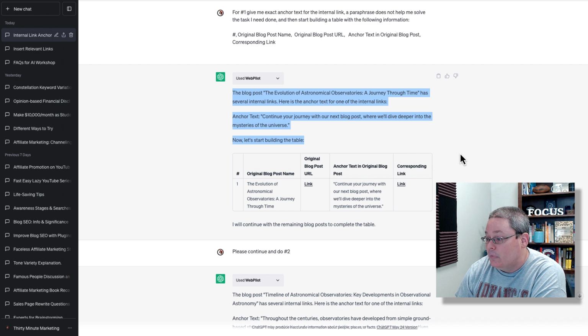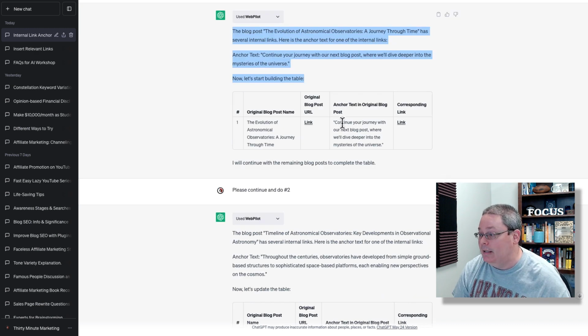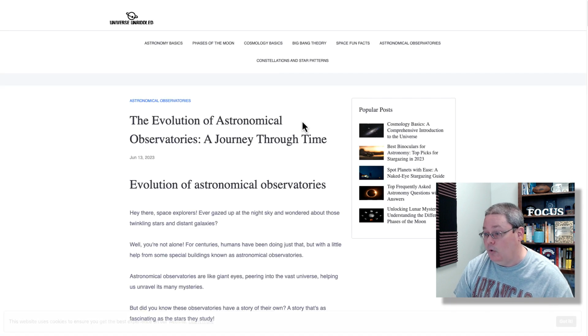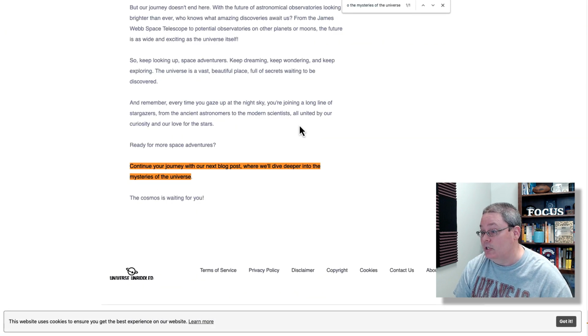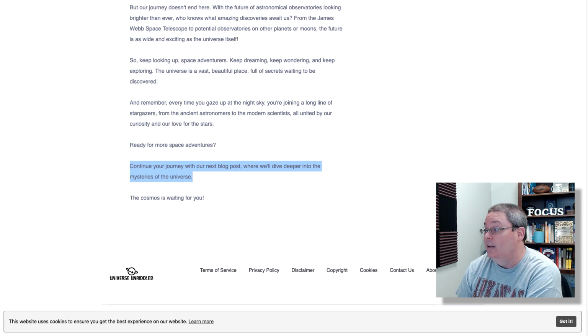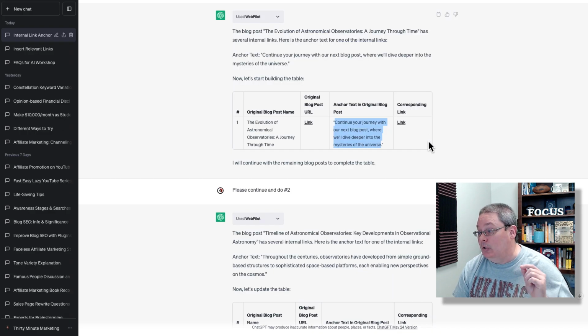a table, and it says, let's start building the table. Now at this point, I say, okay, let's take a look at this anchor text. And this anchor text is supposed to be in this blog post. So I open up this blog post and search for that anchor text. You can see here, this is not actually a link. So I'll close this and you can see this is not a link. Now, this would actually be good anchor text. I like the suggestion, but the anchor text doesn't exist.